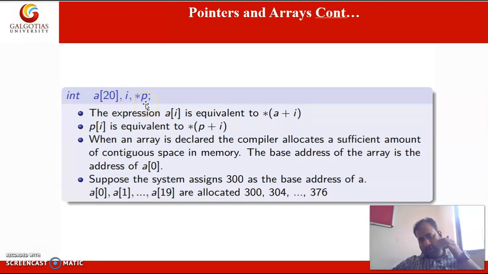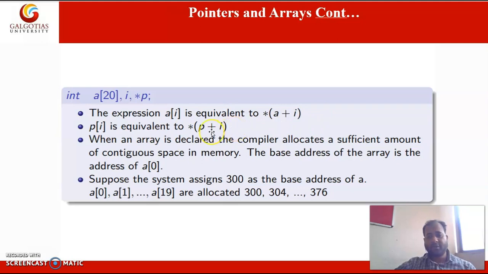So we have different types of expressions to access elements of this array a. The expression a[i] is equivalent to *(a + i). As I said earlier, the name of the array gives the address of the first element.